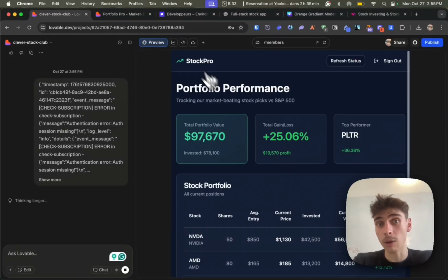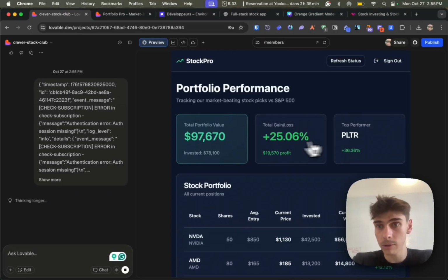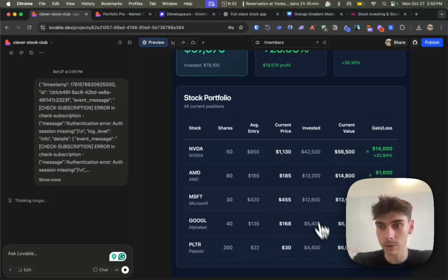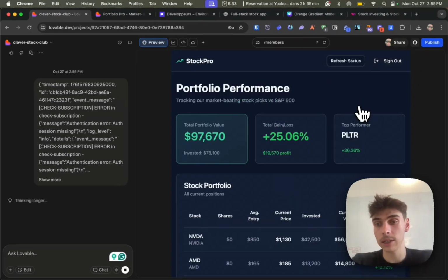And here is what it looks like in terms of design. So basically we can see the portfolio performance, total gain loss, etc., and all the stocks, right? This is what it should look like, directly from the user's perspective when he's signing in.